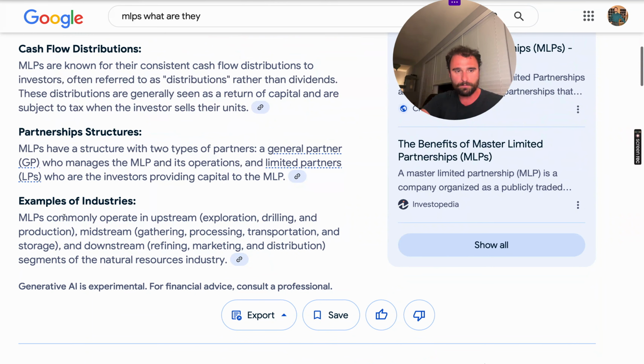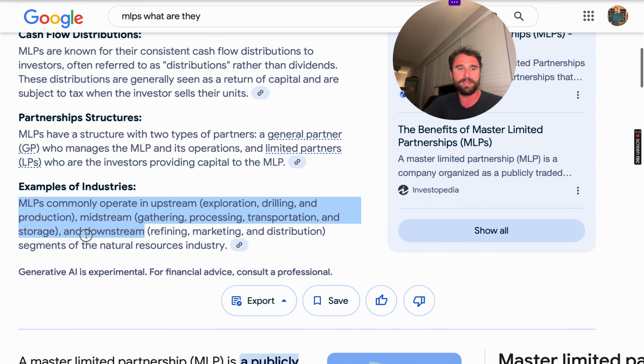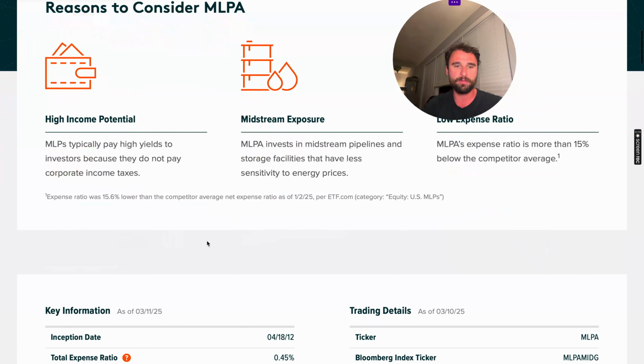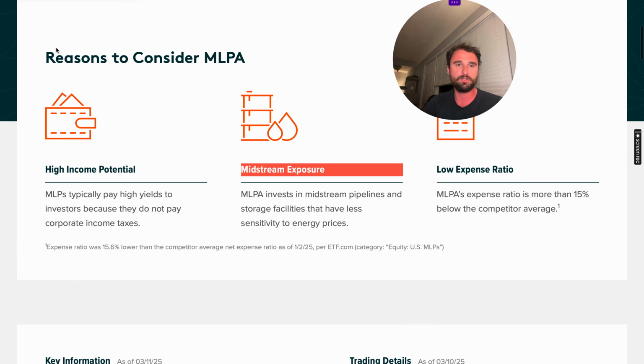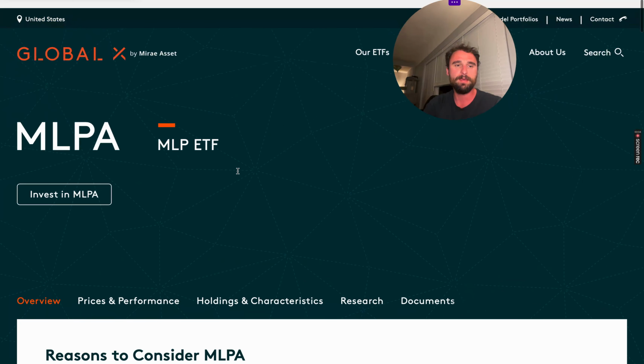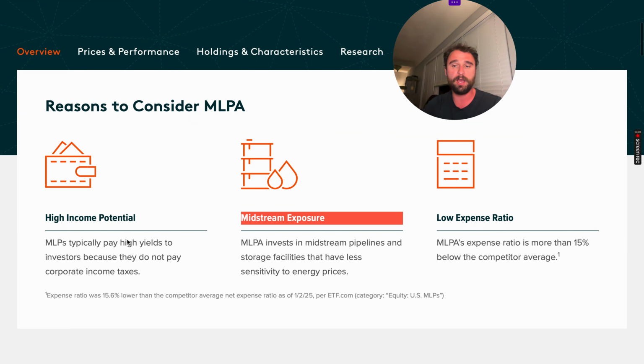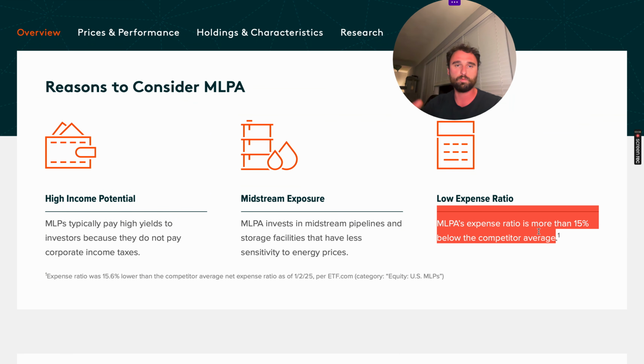So if you think about what type of companies, once again: exploration, drilling, production, midstream, gathering, processing, transportation, and storage, and downstream. These are basically the three categories: upstream, midstream, and downstream. So specifically, this ETF we're talking about today, MLPA is the ticker symbol. This one is midstream. So if we look at the actual website for this, midstream exposure to the MLPA, it offers high income and a low expense ratio relative to competitors.